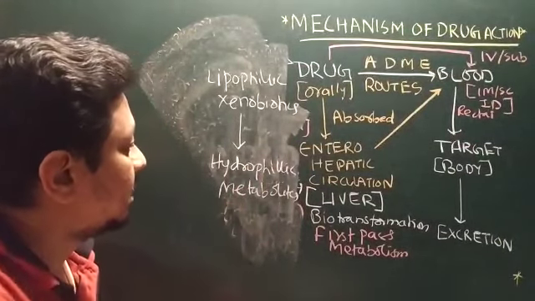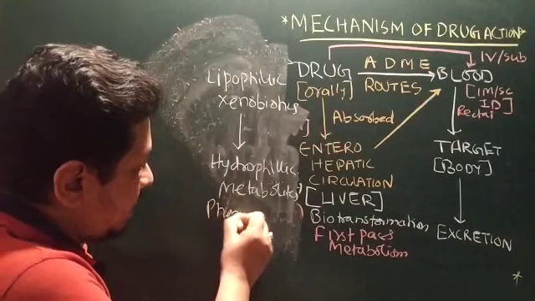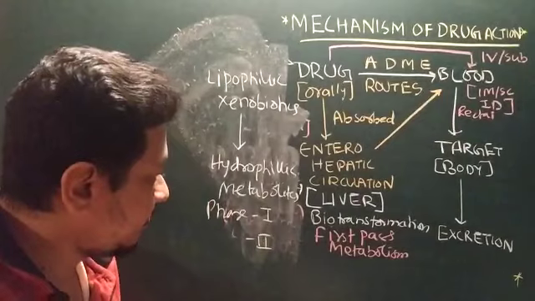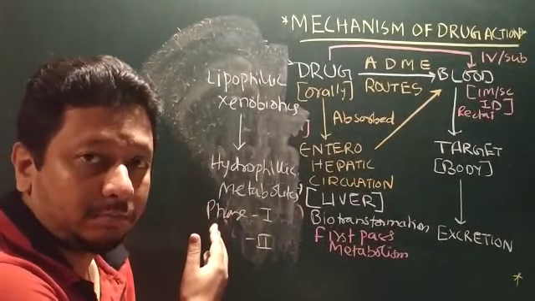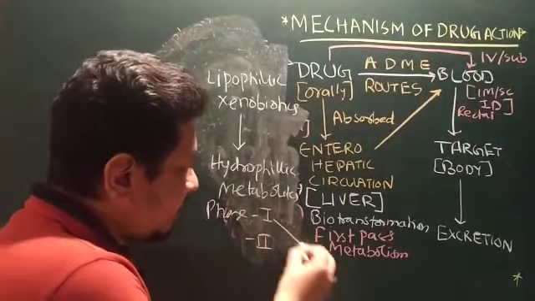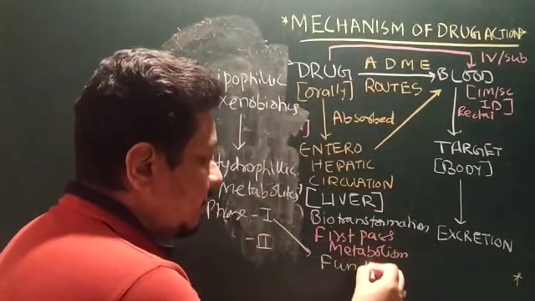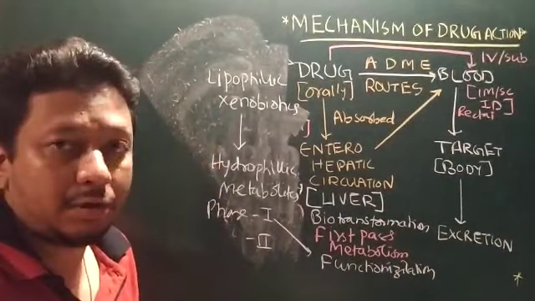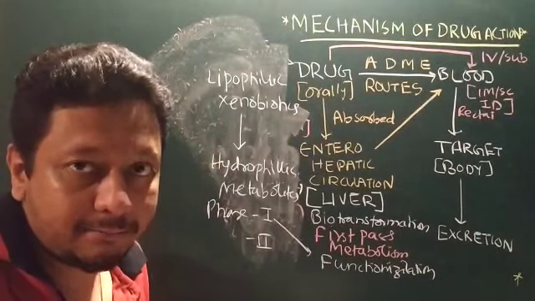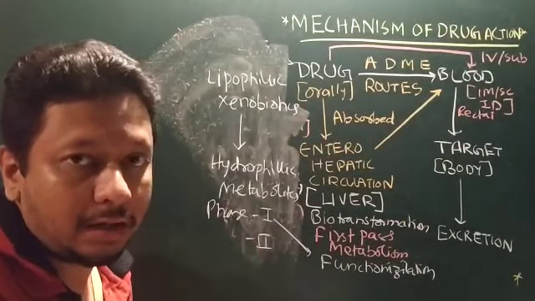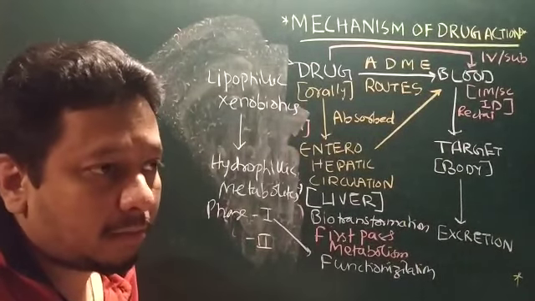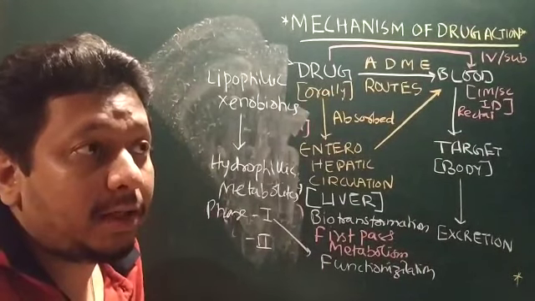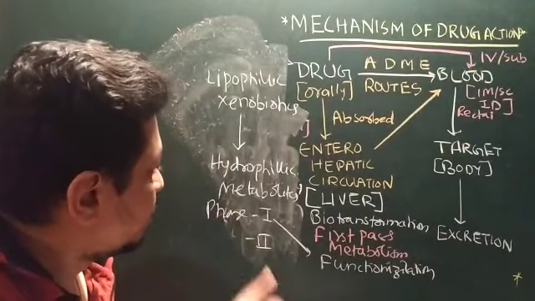And how does this take place? This takes place with the help of phase 1 and phase 2 metabolic reactions. I have already discussed metabolism in our Grow Well classes. Phase 1 metabolism is known as functionalization, where with the help of the cytochrome P450 enzyme family, the drug can be converted into some derivatives, like a hydroxy derivative or mercapto derivative or maybe an amine derivative. So this is phase 1.